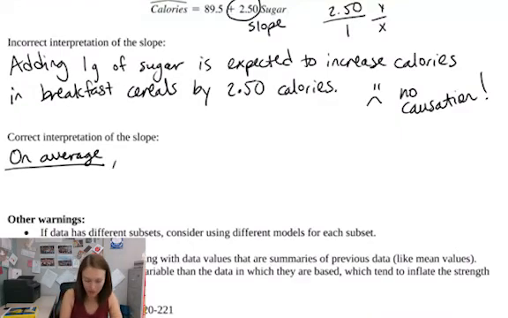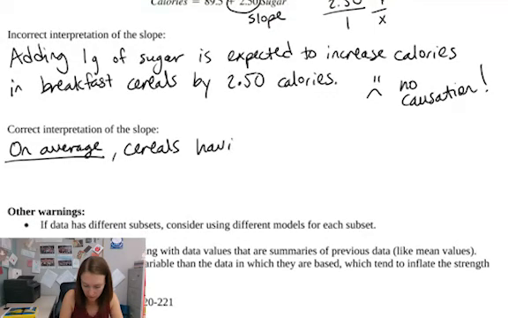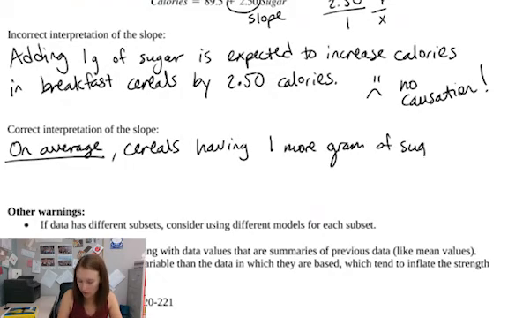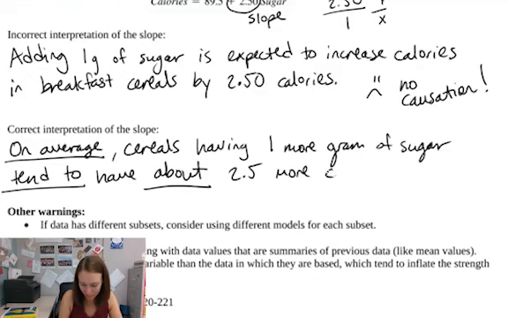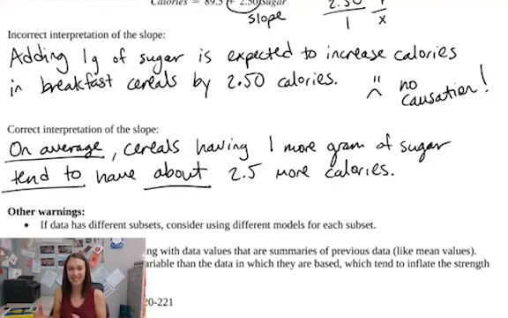So on average, cereals having 1 more gram of sugar tend to have about 2.5 more calories. Now, I'm not saying why. I'm just saying that this tends to show this. It could be for some other reason, but I'm not implying causation.